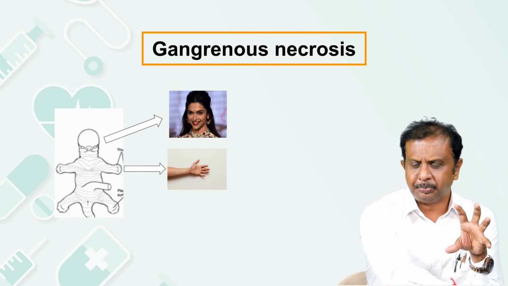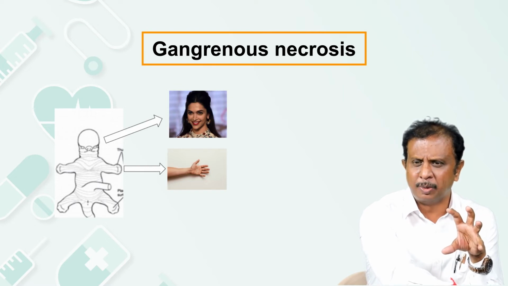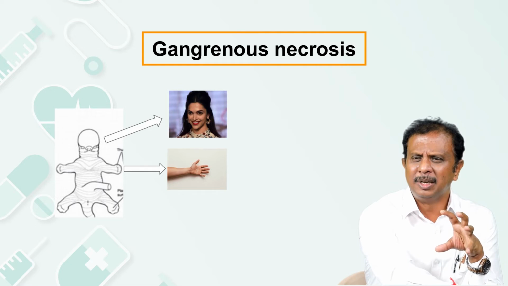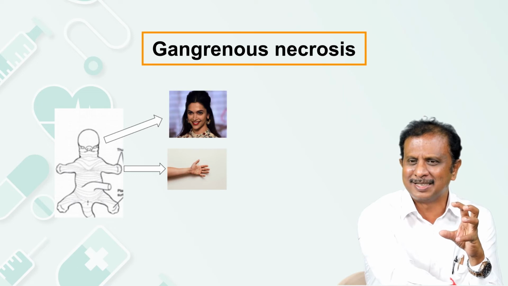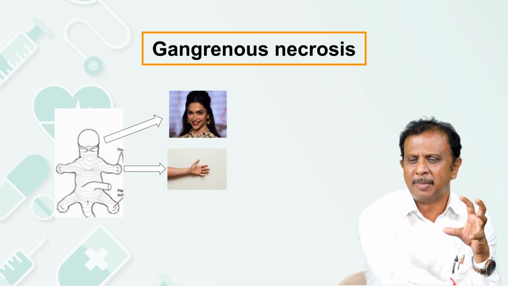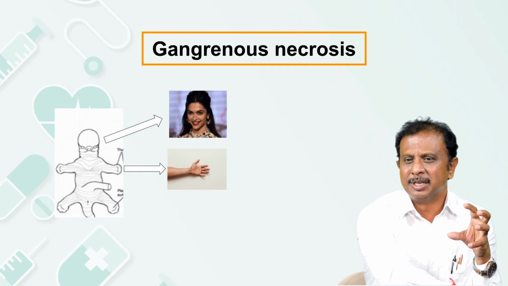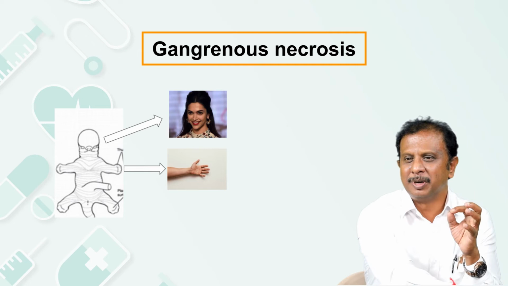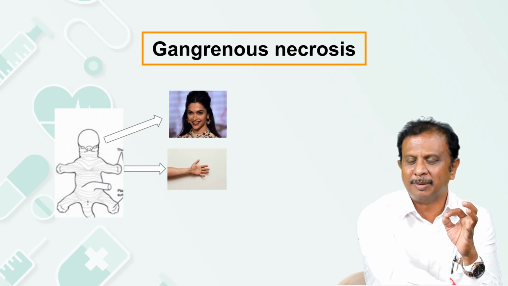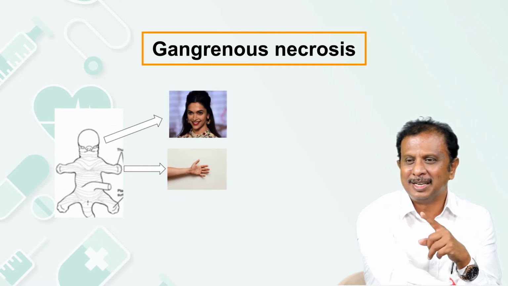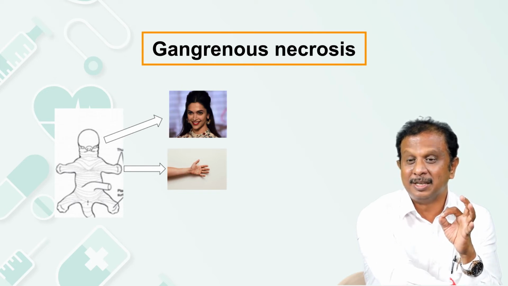So let us go to a few points about apoptosis. Invariably, during the process of embryogenesis, it starts with a mass of cells, with a head mass or the limb buds. But later, with precision, this goes ahead to form Deepika Padukone. Remember, this is because at the crucial point of time, with surgical precision, the supernumerary cells get knocked off, resulting in the formation of beautiful Deepika Padukone. That precision is the nature.